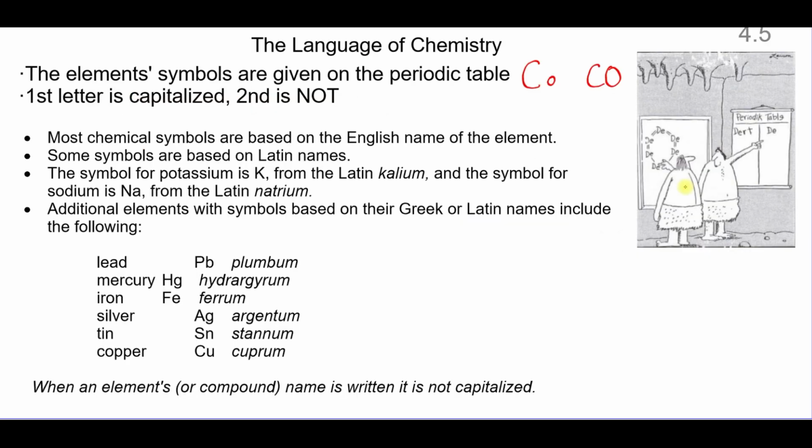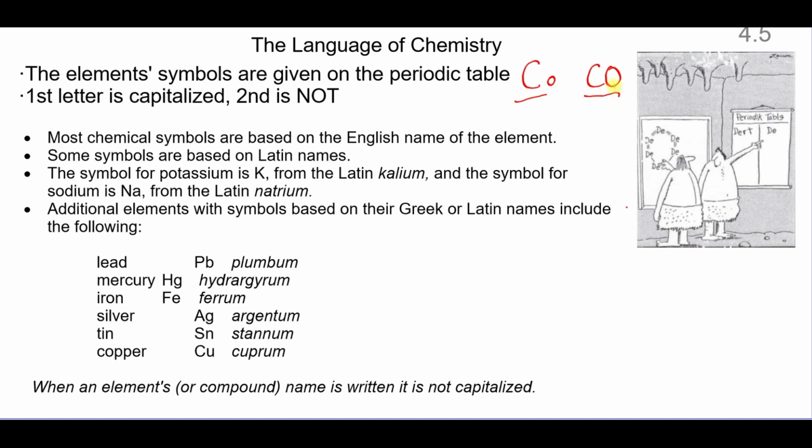Chemistry has a language of its own, and we've already learned some of the element symbols. It's important that the first letter is capitalized, but if there's a second letter, it is not. There is a big difference between cobalt or carbon monoxide, so be sure to make those clear.